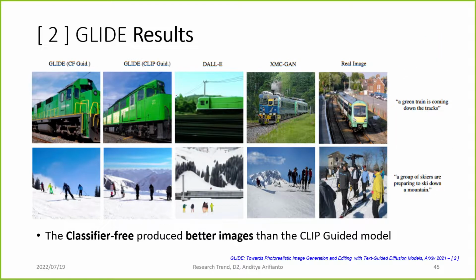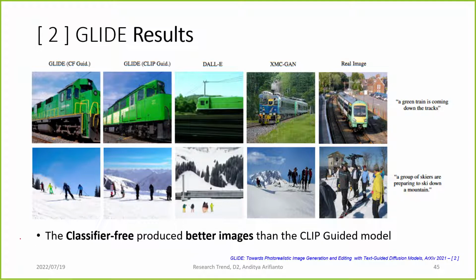And this is the result for GLIDE. This is GLIDE with classifier free guidance. This is GLIDE with CLIP compared to DALL-E, XMC-GAN, and then this is the real image. So it turns out that the classifier free GLIDE produces better images than the CLIP guided one.